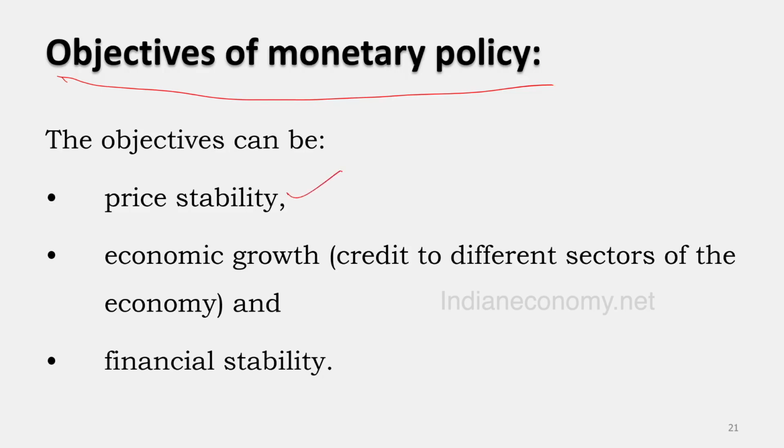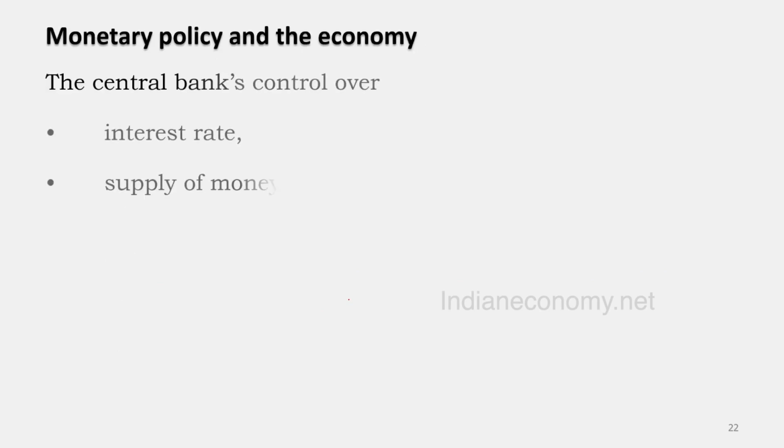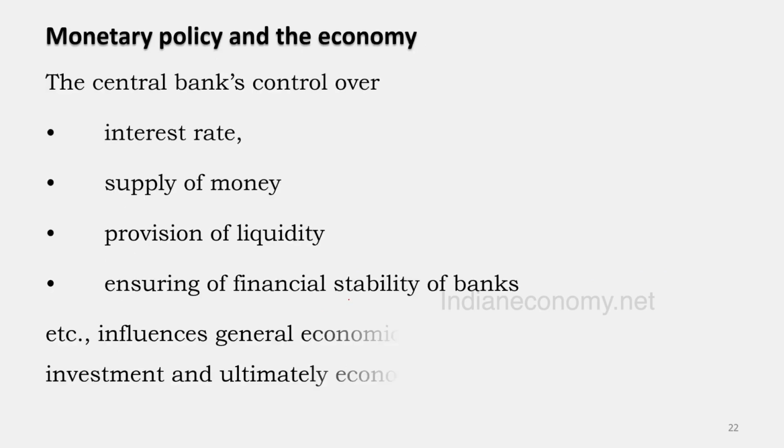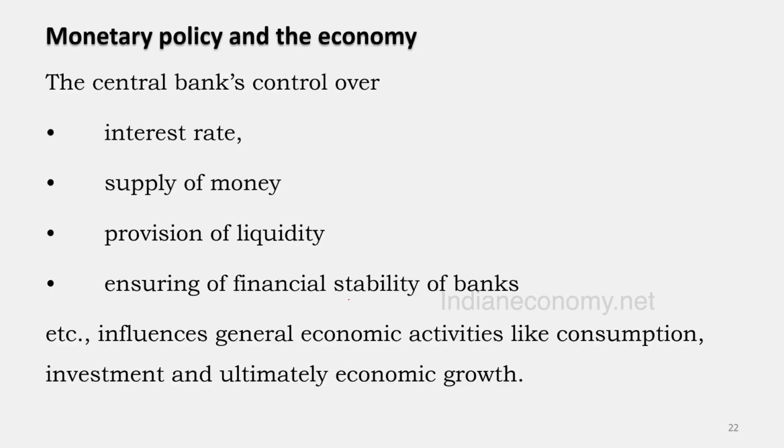Objectives can be price stability, can be economic growth. RBI doesn't directly mention economic growth, but indirectly it says credit to different sectors of the economy. And the last objective of monetary policy, the third one, is financial stability. That means banks remain stable. And here, the RBI's monetary policy influences and facilitates economic activities.